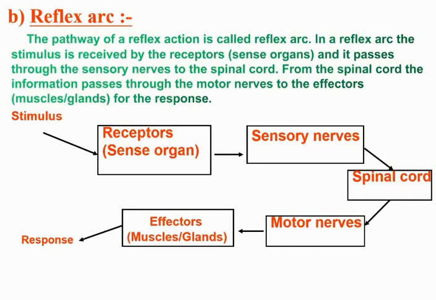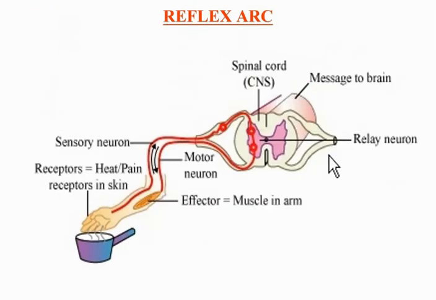Now lastly, you can see one example of a reflex arc. You can see the figure. From the figure we can conclude that when our hand accidentally touches a hot object, the heat is sensed by thermoreceptors present in the skin of the hand. The stimulus triggers a nerve impulse in the sensory or receptor neuron. It transmits the message to the spinal cord.